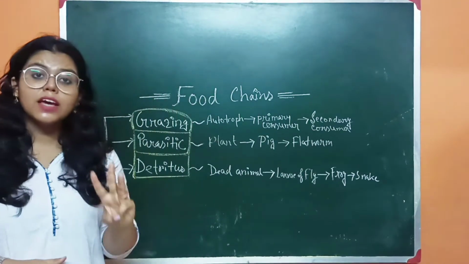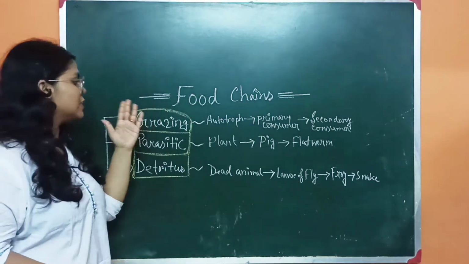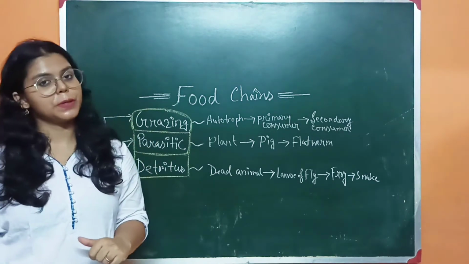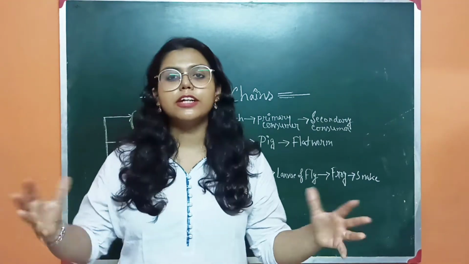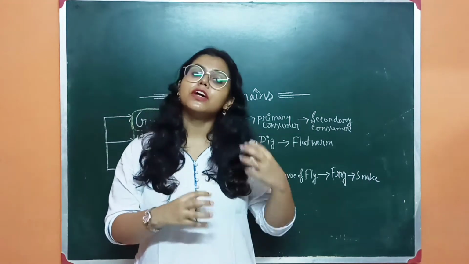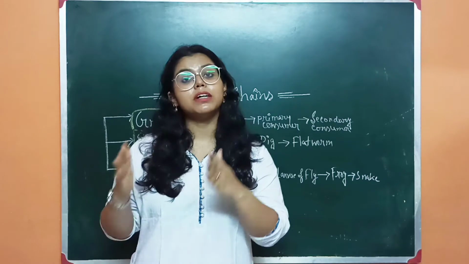So there are three different types of food chain broadly. What are they? One is the grazing food chain, another one is the parasitic, and the detritus food chain. So let me tell you about the grazing food chain. Grazing means grazer. So the grazer depends for its food habit on the grass, right? So it starts from the grass.